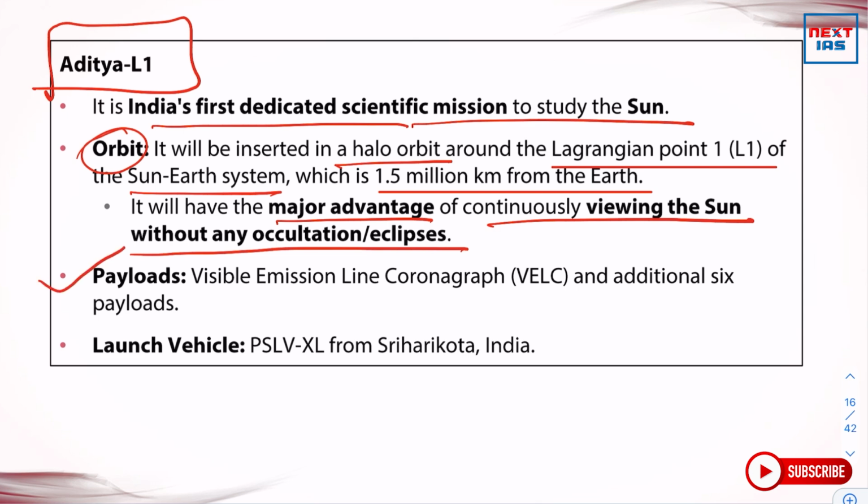So what kind of payloads does Aditya L1 use? It uses a visible emission line coronagraph and six additional payloads. What will be the launch vehicle for it? This is very important, the launch vehicle of Aditya L1. It is a PSLV XL from Sriharikota, India. PSLV is the Polar Satellite Launch Vehicle.